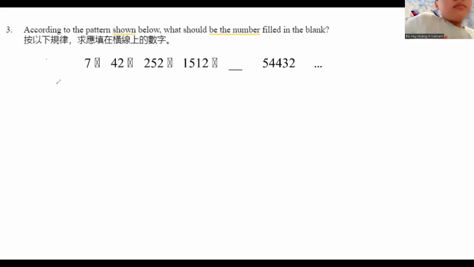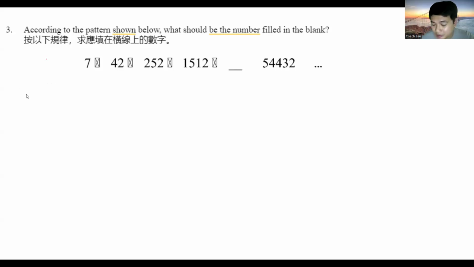First, I see that 7 multiplied by 6 equals 42. Then 8 multiplied by 6 gives the next number. Then I take the number 1512 and multiply it by 6, and I got 9072. Okay, very good. Thank you for your answer.